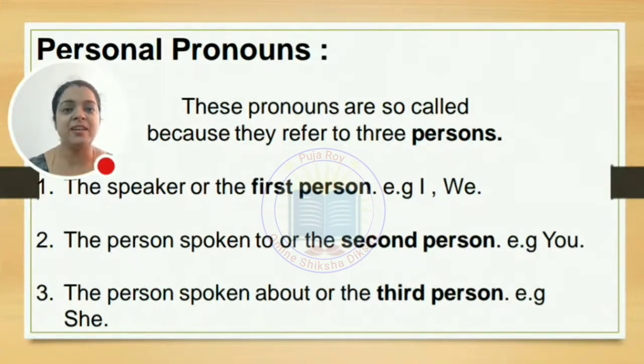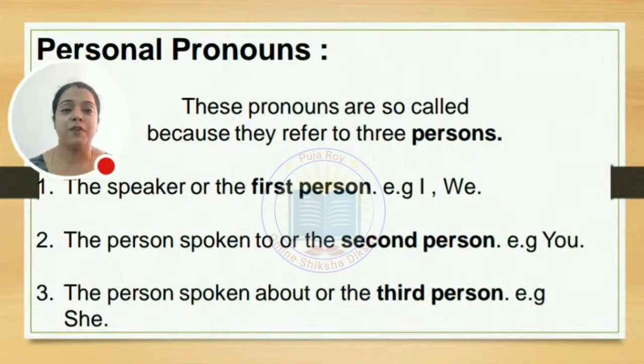You find here there is a hidden word, that is person. So when we talk about personal pronoun, actually it refers to persons. I'm not talking about person means people. No, not at all. We are talking about person means 3 types of persons. One is the first person, second is the second person, another one is the third person. So person means the 3 persons.